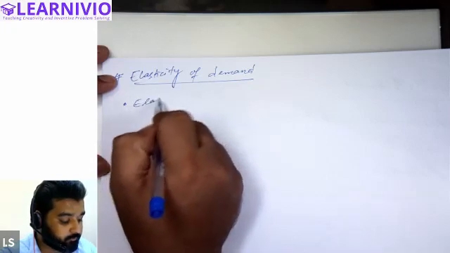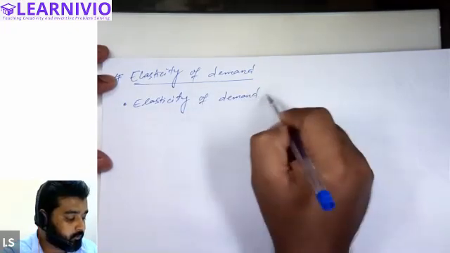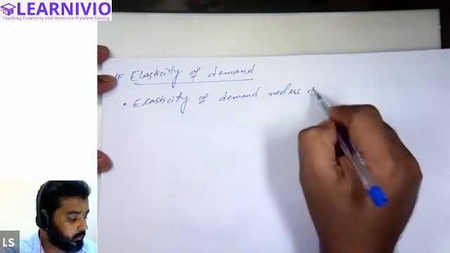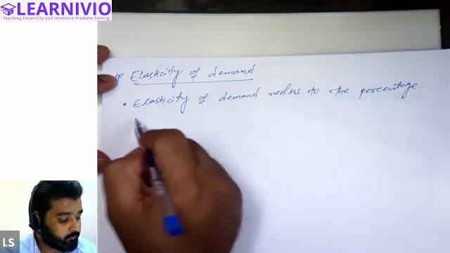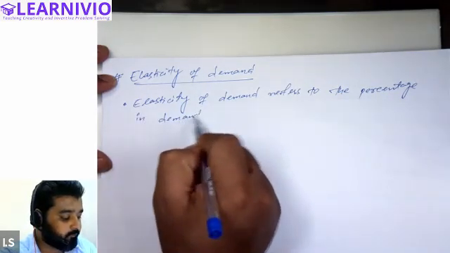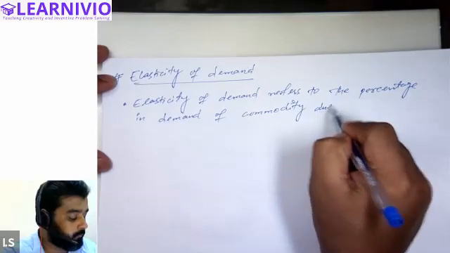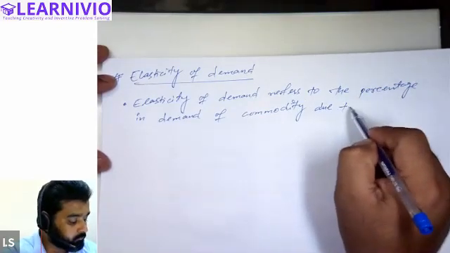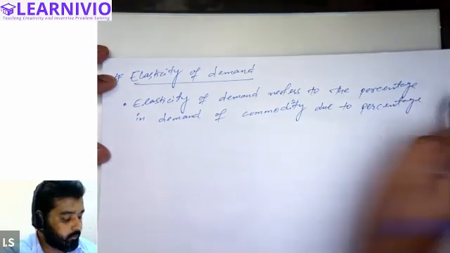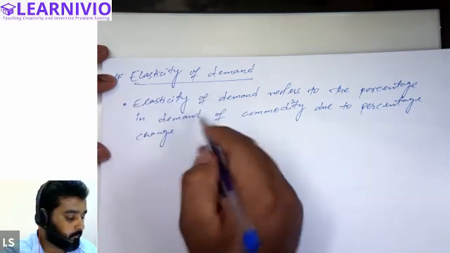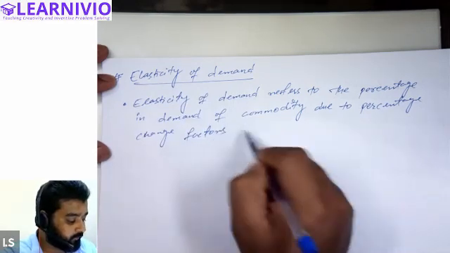Elasticity of demand refers to the percentage change in demand of commodity due to percentage change in factors affecting demand.